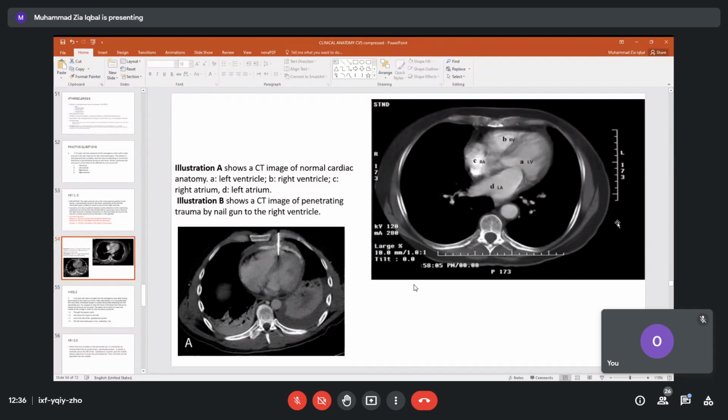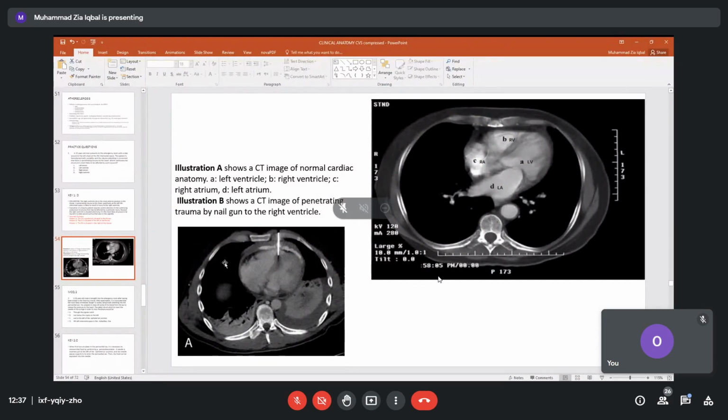We imaginary pass rays through our body and take pictures: CT scan, computerized tomography imaging. This is normal. We can recognize the left ventricle, right atrium, left atrium, the parts of the heart. Look at this, we have taken this at this vertebral level. Then over here, an image of penetrating injury. This was a normal heart, but something has penetrated, something has gone inside. This is by a nail gun. Some bullet has gone inside and damaged this.